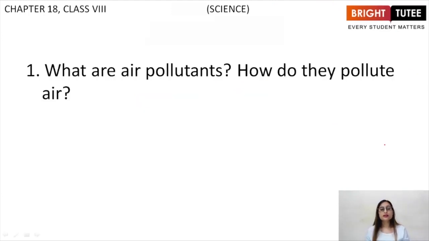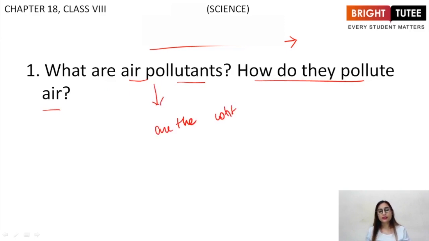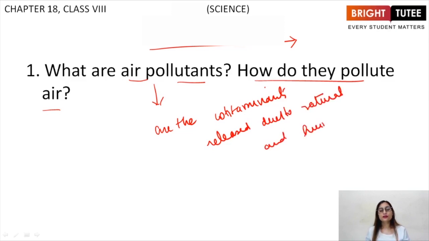In this lecture, we will be discussing some important questions related to the second topic of this chapter, which was how is air getting polluted. The first question is, what are air pollutants? How do they pollute air? Students, air pollutants are the contaminants released due to natural and human activities.